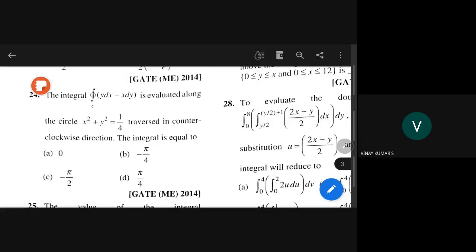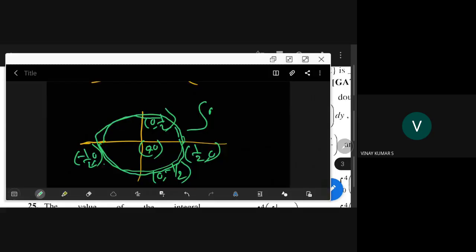What is that integral? y dx minus x dy. Same thing, because you are in a circle. Now see, x is equal to r cos theta. R is half here. Earlier it was a unit circle, so you took cos theta. Here you have to take x is equal to half cos theta, y is equal to half sin theta.